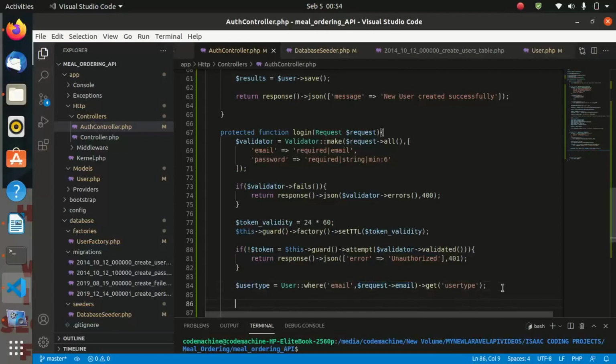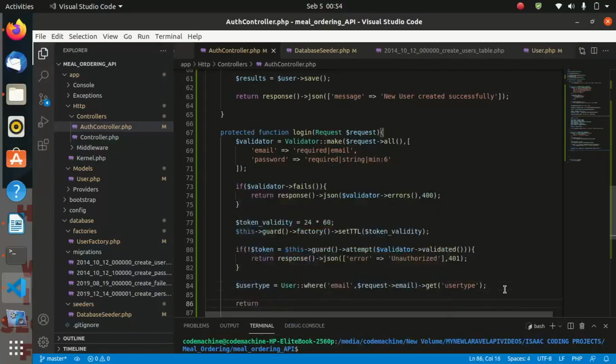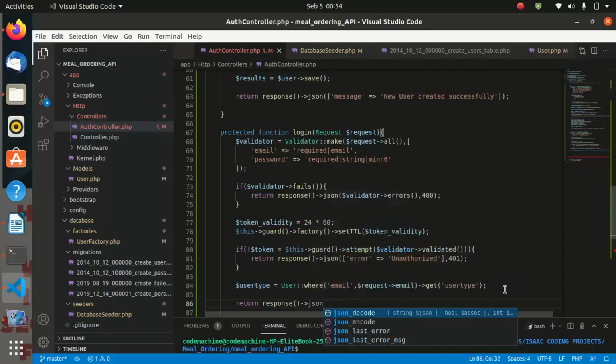So after that, let us return a JSON response. Return response. This is a function. Response JSON, and this is an array.